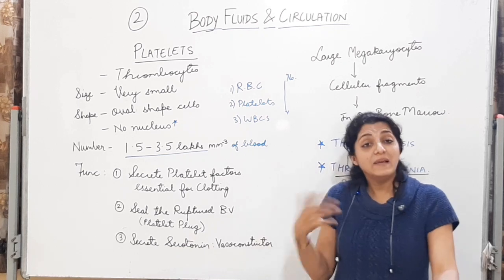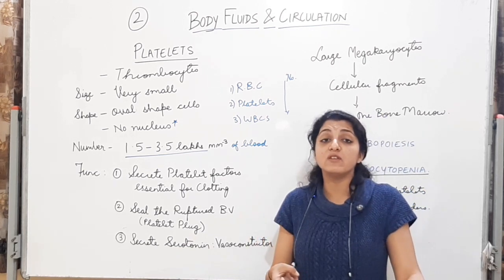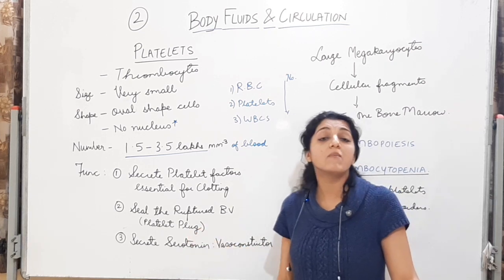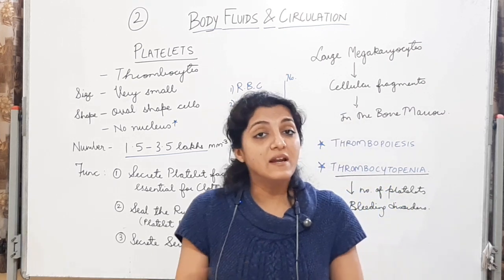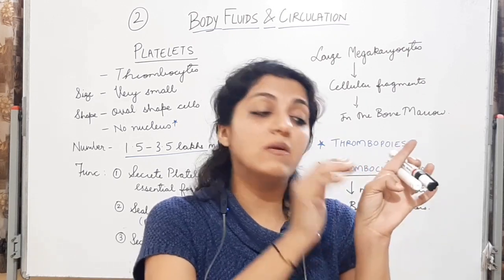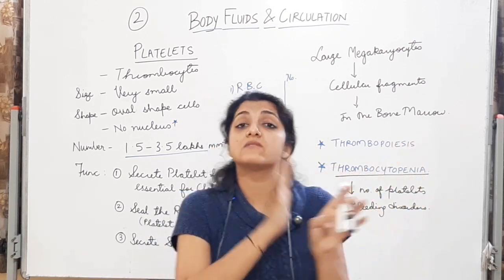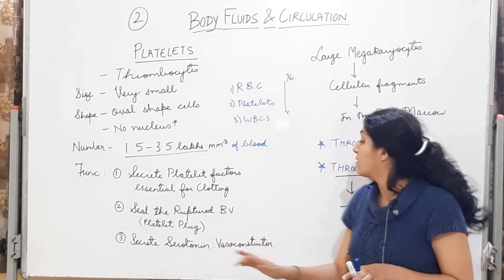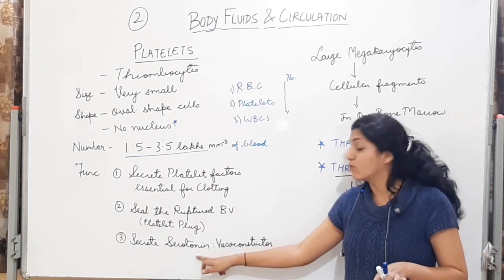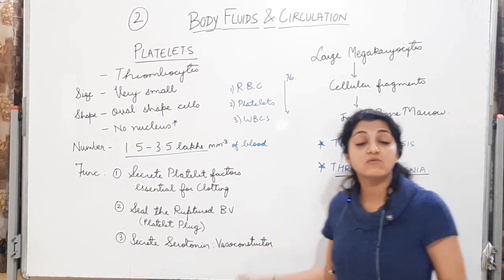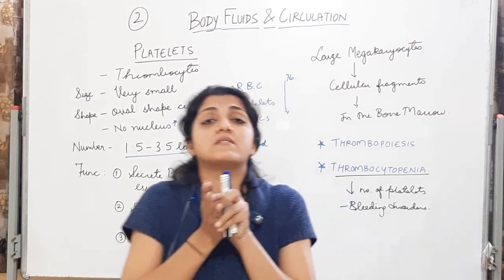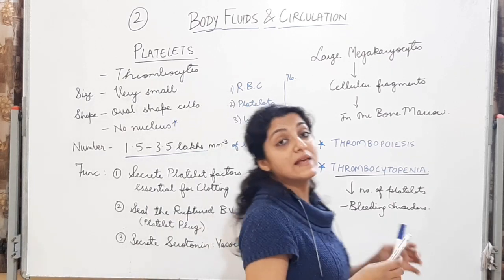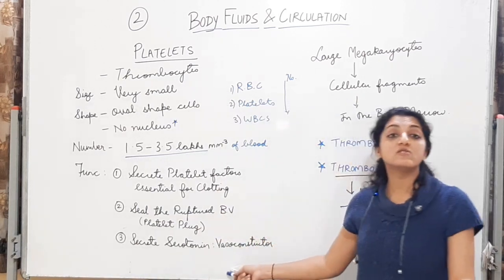Now, how that platelet plug formation takes place at the site of injury, you will be seeing it in your first year of medical sciences. But here you have to remember platelets are going to help so that bleeding नहीं हो. अगर external injury हुई है तो भी वो एक platelet plug बना के seal कर लेगा. It is going to act like a bandage, a natural bandage on the cut blood vessel. Alright, and it is going to secrete serotonin at the site of injury, which is a vasoconstrictor. ये constrict करेगा blood vessels को so that minimum bleeding हो. It is going to secrete a vasoconstrictor. These are the major functions of platelets.